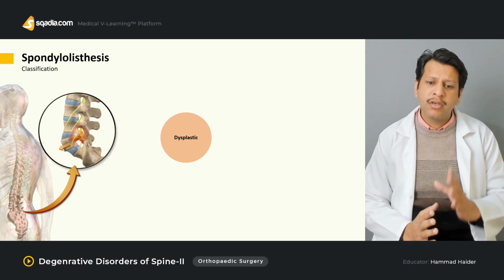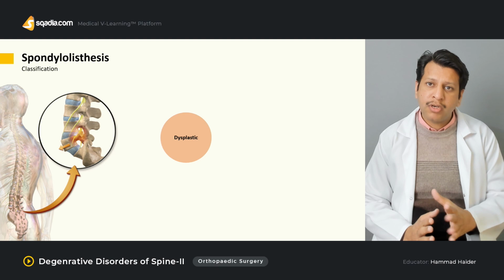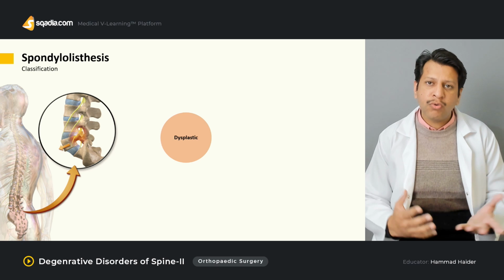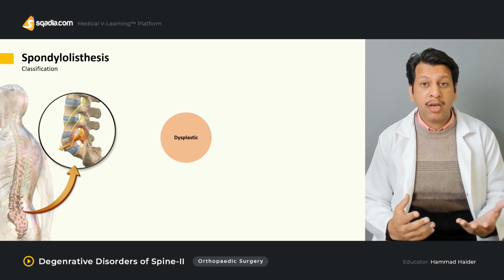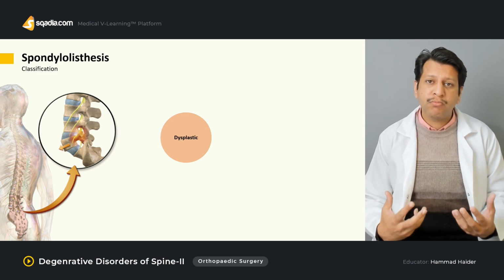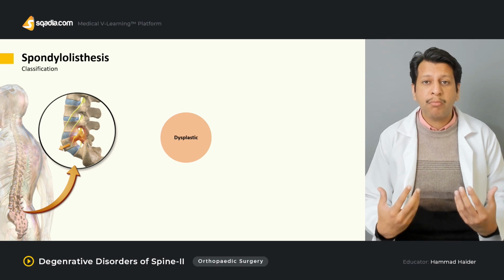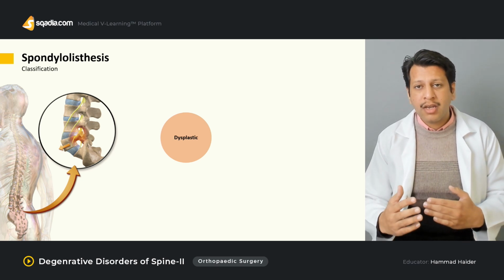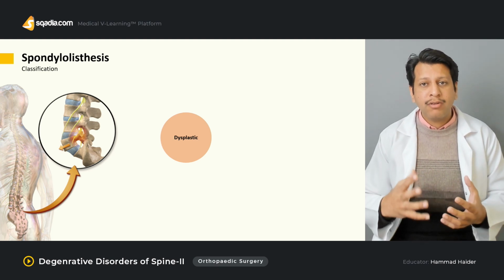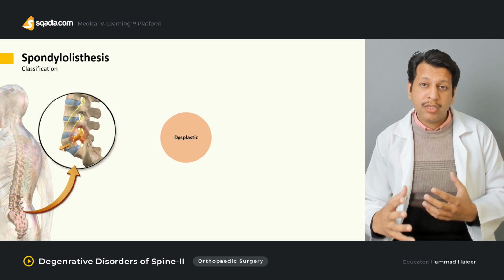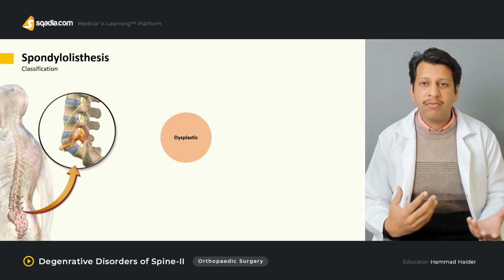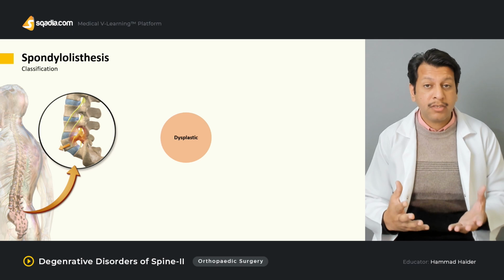What we see, if a child with an isthmic or a dysplastic type would come, would probably be around teenage years. Usually you see a 14 or 15-year-old female, especially athletes and gymnasts. Gymnastics is a kind of activity which puts a lot of stress over the spine, especially over the lower back. Therefore, increased activities like gymnastics put a lot of stress on the spine. And although the spine is inherently unstable, these patients usually complain of a chronic backache which increases with the activity, especially gymnastic activity.